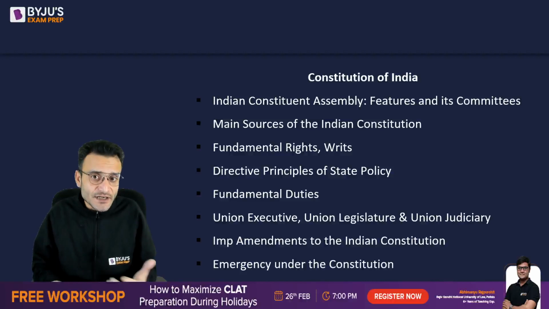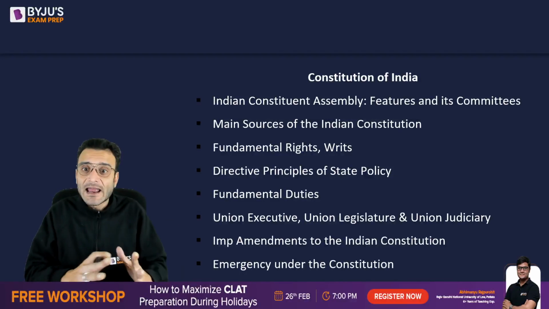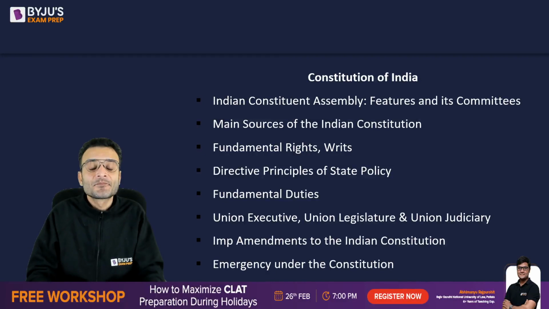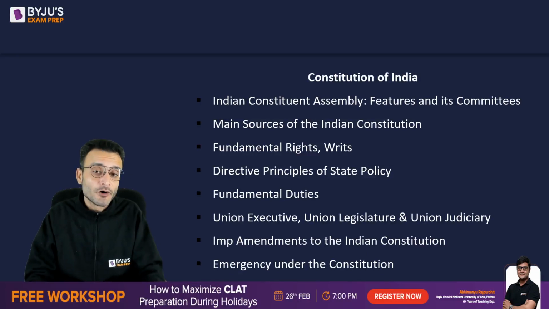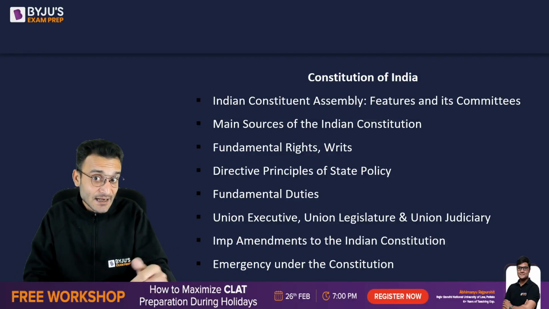Then again, the union executive, the role of the president, vice president, and the council of ministers. Thereafter, of course, important constitutional amendments. It's again very, very important, especially the 42nd constitutional amendment, 44th constitutional amendment, and thereafter the EWS judgment.